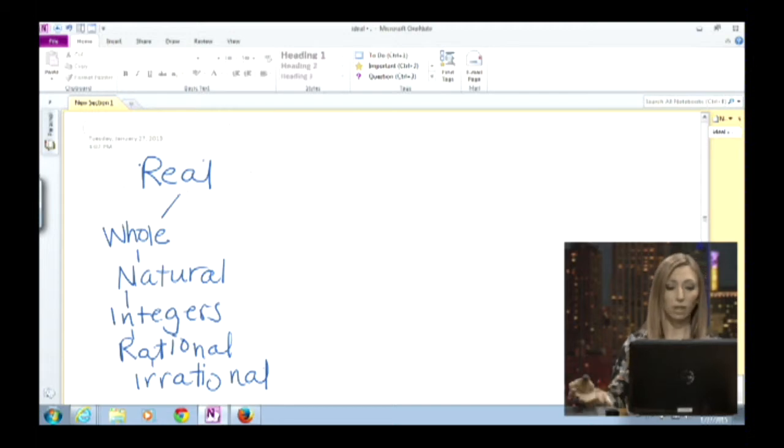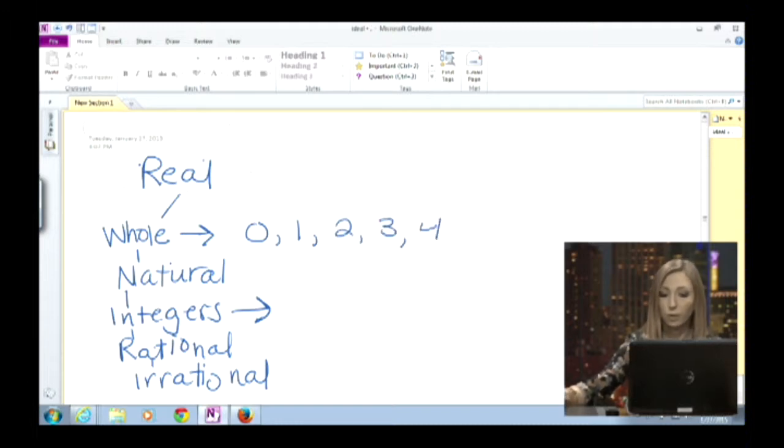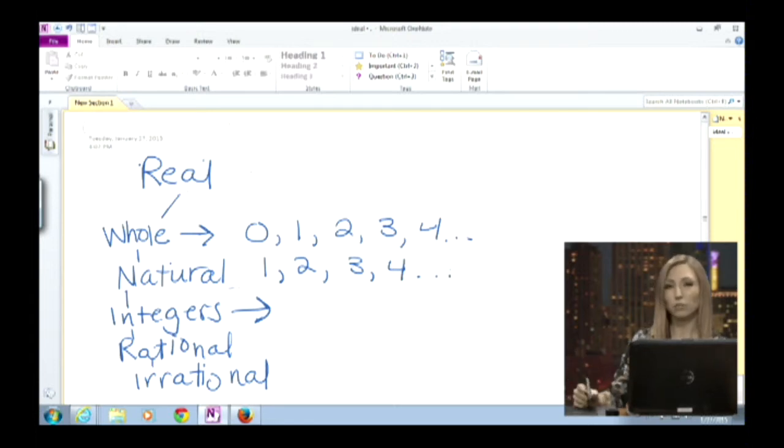I spoke last week a little bit about rational numbers and what makes a rational number rational. But this question is specifically about integers. Whole numbers are numbers that are 0, 1, 2, 3, 4, etc. Natural numbers are just the set of 1, 2, 3, 4, and so on, but it doesn't include 0. The way that you can think about natural numbers is as counting numbers. So what would you do if you were counting items that are in front of you? Those are your natural numbers.